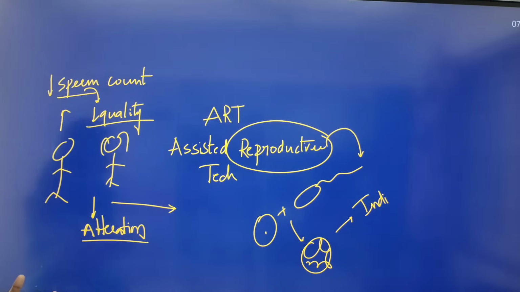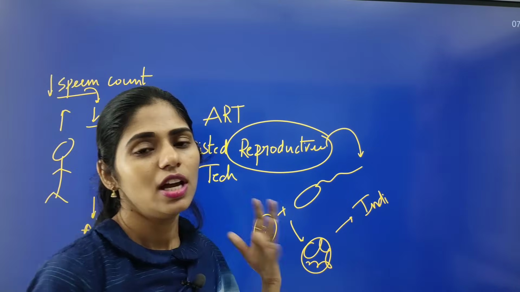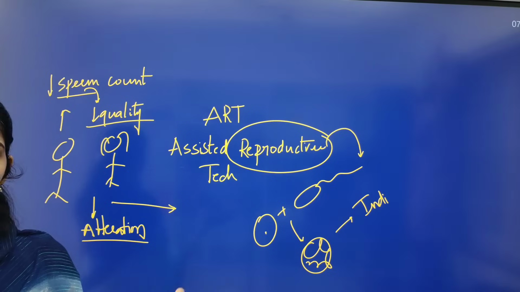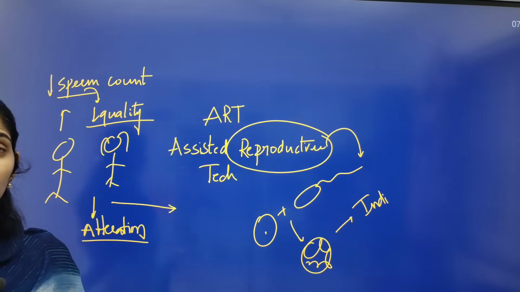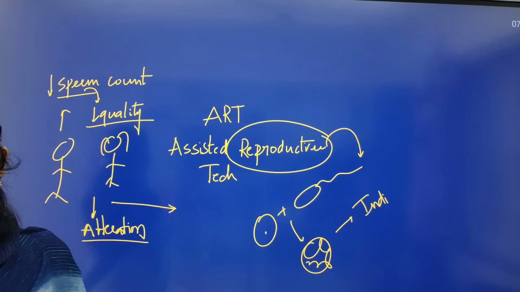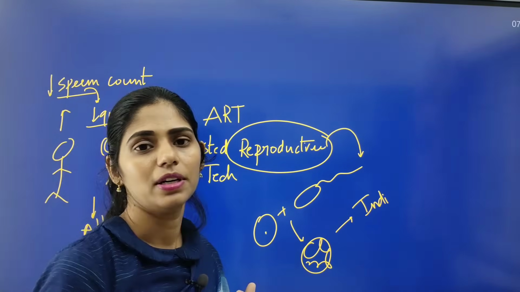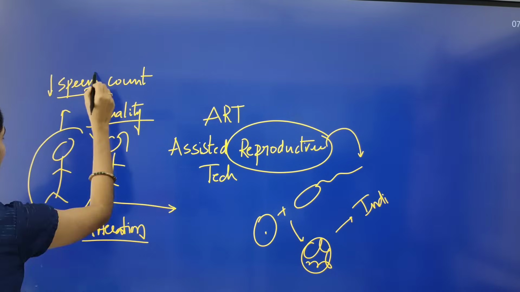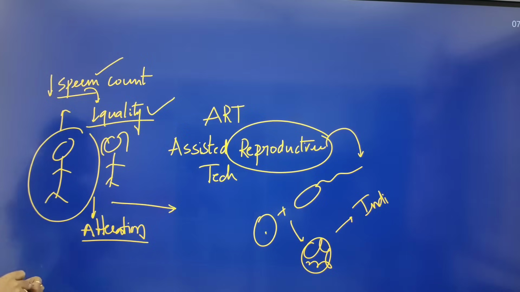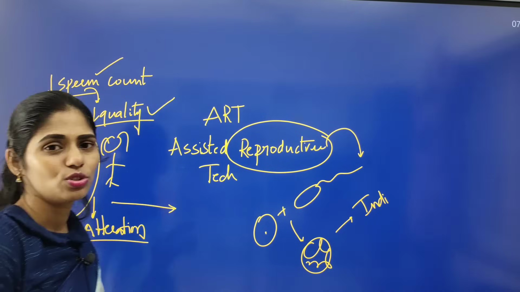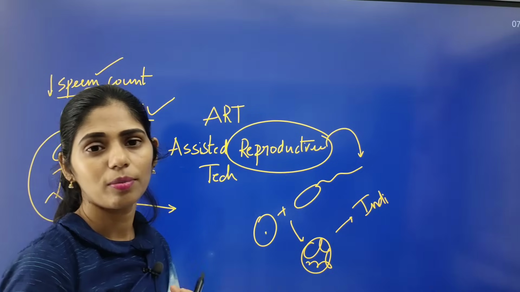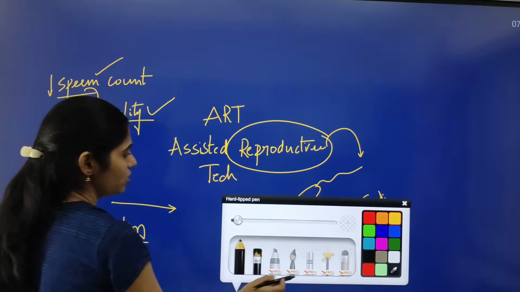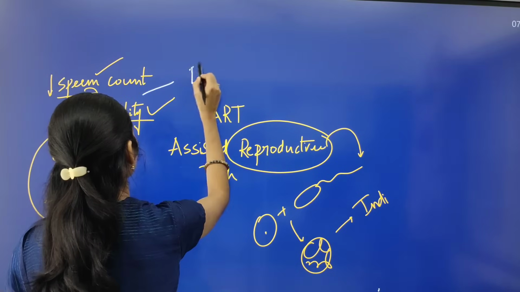In quality we will be measuring how many sperms are moving, and how many are moving in the forward direction, how many are moving in other directions, how many are dead, and how many are having abnormalities. All these will be done in the sperm analysis, and they will tell about the sperm count and quality of the sperm. If there is no enough sperm count or no proper quality of the sperm, then that is also a problem for reproduction. So because of this, nowadays couples are visiting these fertility centers.